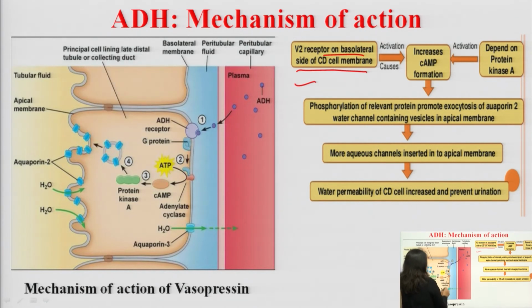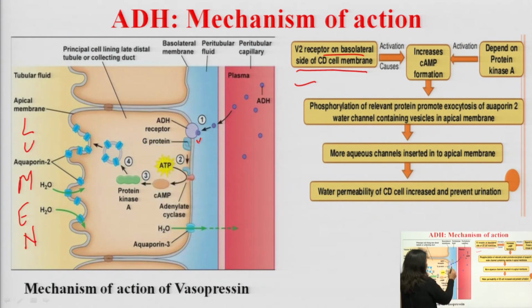This is the interstitial fluid, this is blood and this is the lumen. Whatever is reabsorbed from the lumen goes to the blood. So, this is the cell, and here the antidiuretic receptors are present.